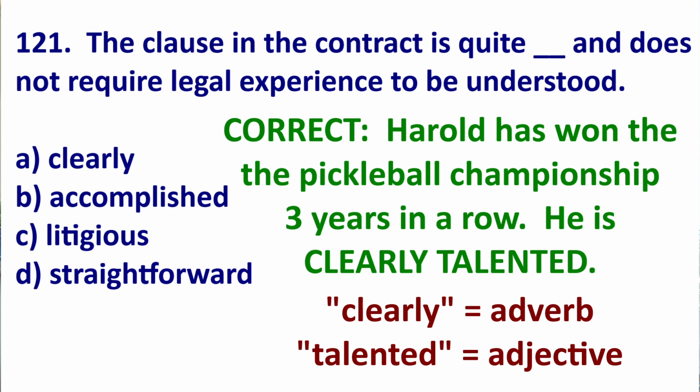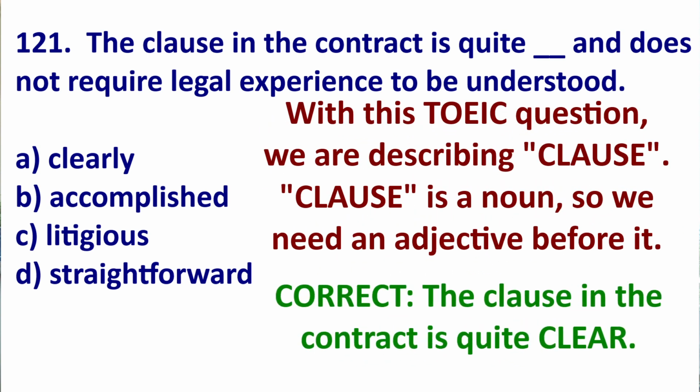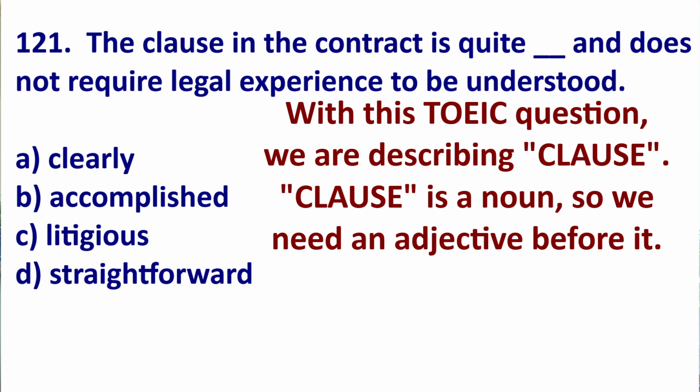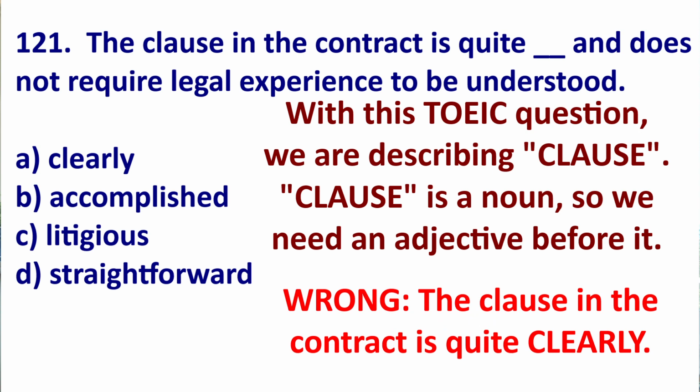So clearly is your adverb, talented is an adjective. Remember, when we are looking at the TOEIC statement, we are describing a noun. The noun is clause. Therefore, we need an adjective. The clause is very clear.